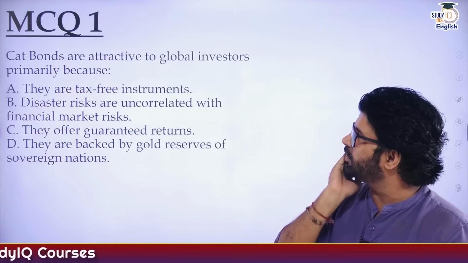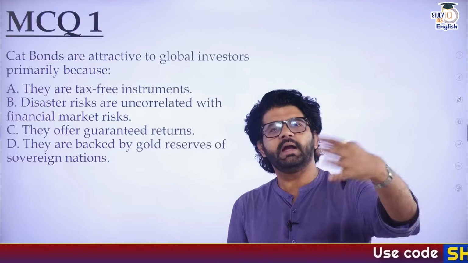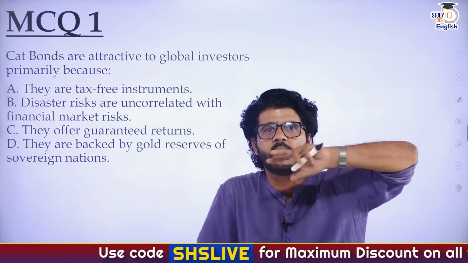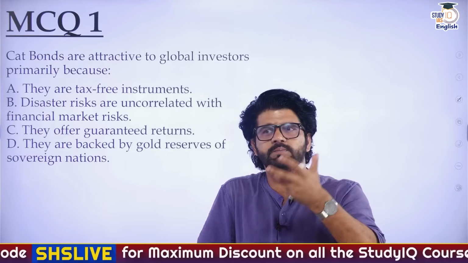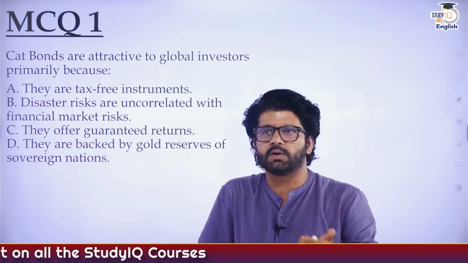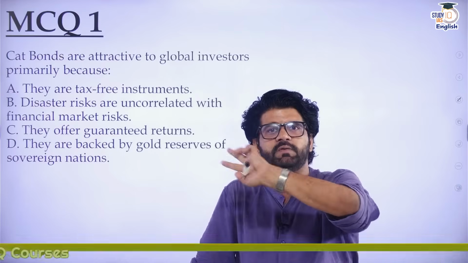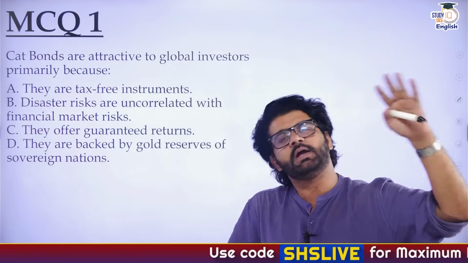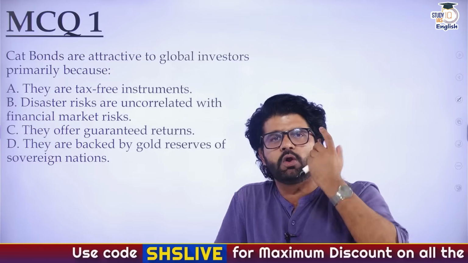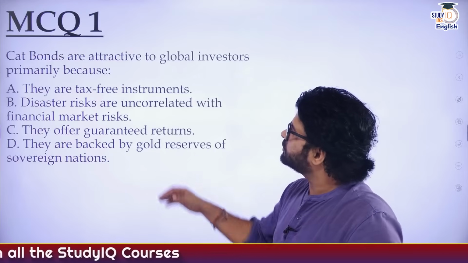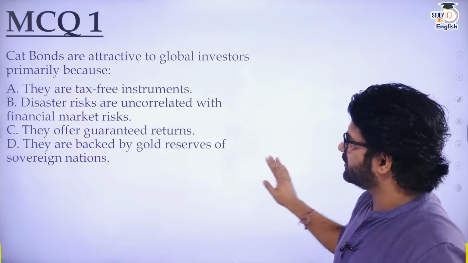And yes, one more thing which I did not tell you: why people will be incentivized. Unlike normal bonds or equity or SIP or mutual funds, which are related to how the market is performing, based on which small cap, mid cap, large cap funds give you money and interest, these catastrophe bonds are not related to how the market is performing. It's all about whether a disaster is happening or not. If a disaster is happening, some or all of your principal will be gone, but you will get the premium. If it doesn't happen, it's a win-win scenario for you as well as other investors, right? Not for the government. So based on that, now try to solve this question.